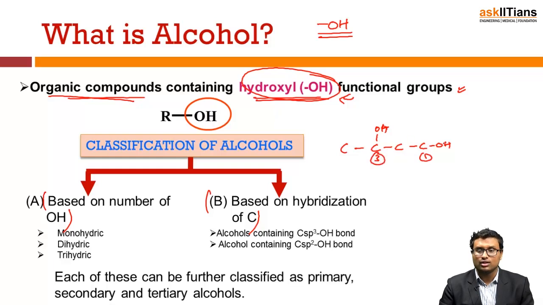A primary alcohol is generally attached at the beginning, and a secondary alcohol is a carbon attached to 2 other carbons. A primary alcohol is a carbon attached to 1 carbon, and a tertiary alcohol is a carbon attached to 3 carbon atoms bearing the alcohol. So, this is a tertiary alcohol.